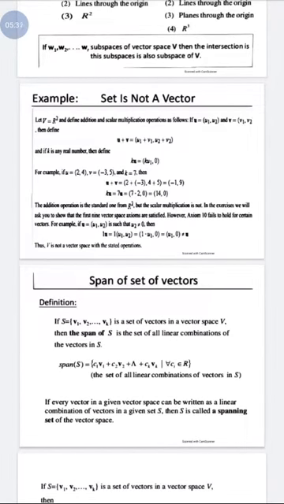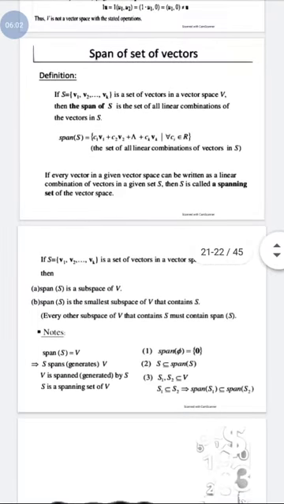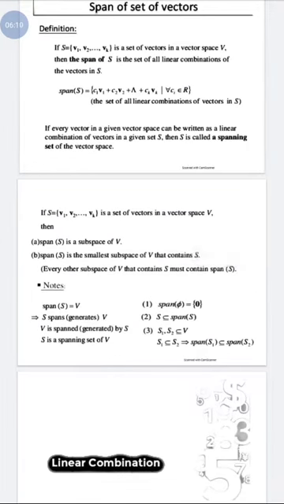We need to generate the vector space, the whole space we have to generate. This whole phenomenon is known as the span of the vector space. What is the span of the vector space? Span is a subspace of V, and the span contains all the vectors that generate the whole space V. A span of S is also a vector space, and it generates the whole vector space, and the vectors contained in S are a subset of the vector space.